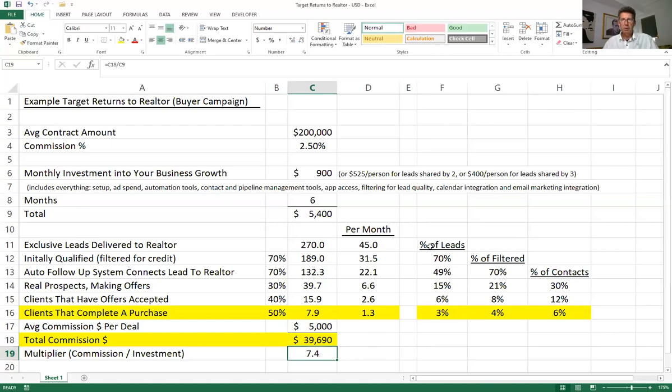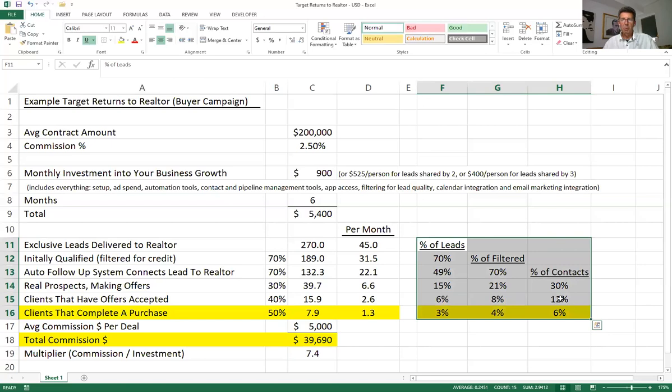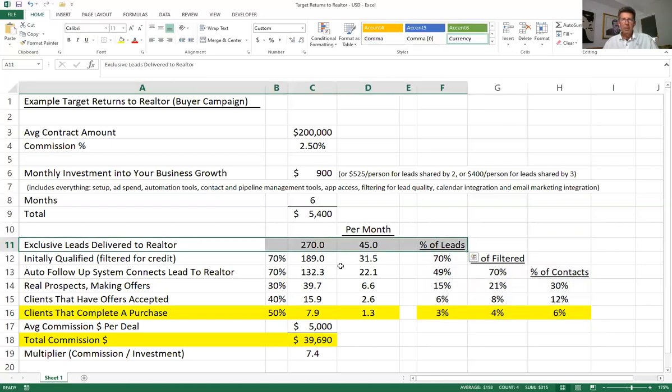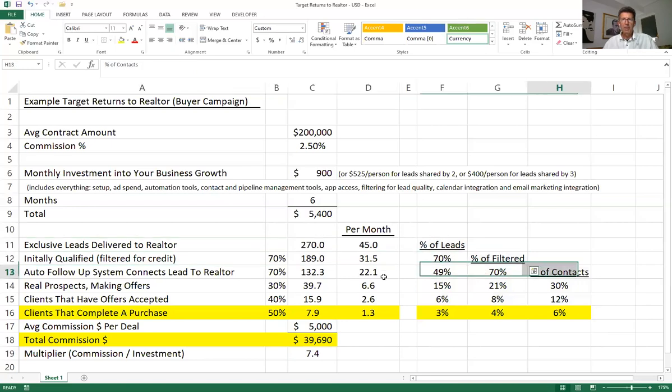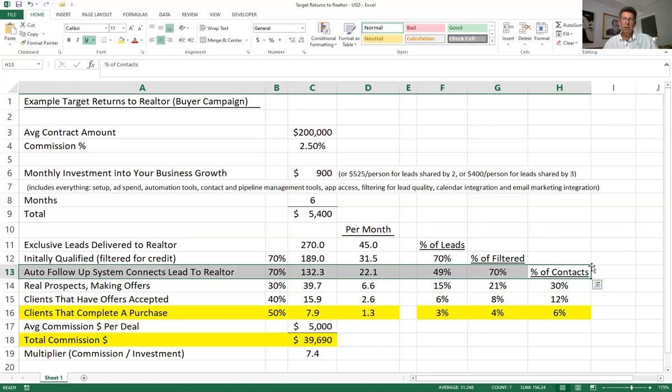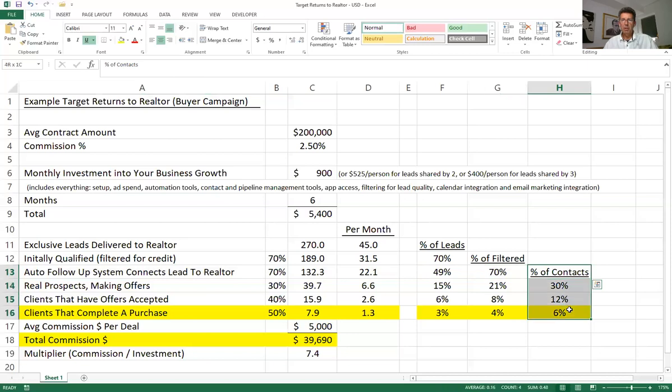Second concept is percentages. We need to take a look at these numbers here. This would be the percent of leads, which is the people that hit the ad. This is the percent that actually get filtered through based on credit. And this is the percent of people that actually reply to the automated system. So this is where it's going to hit your world. So why don't we take a look at these numbers?